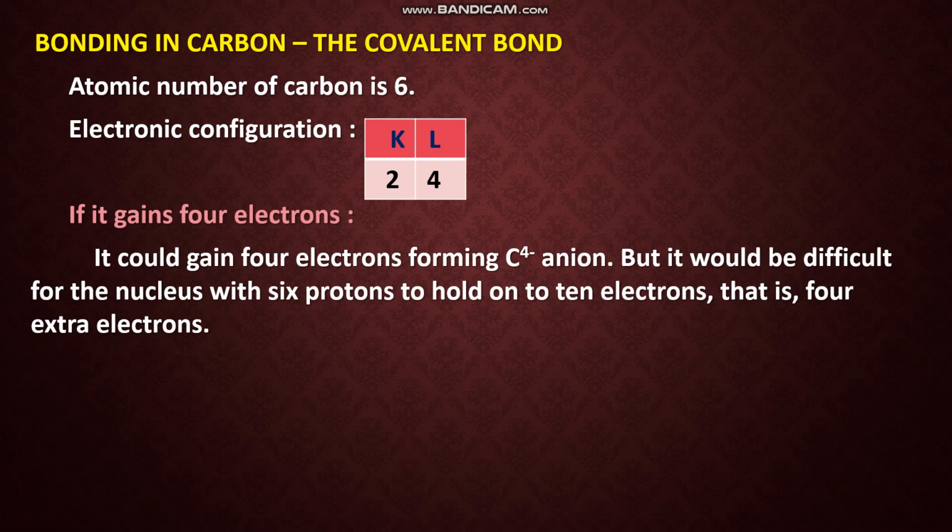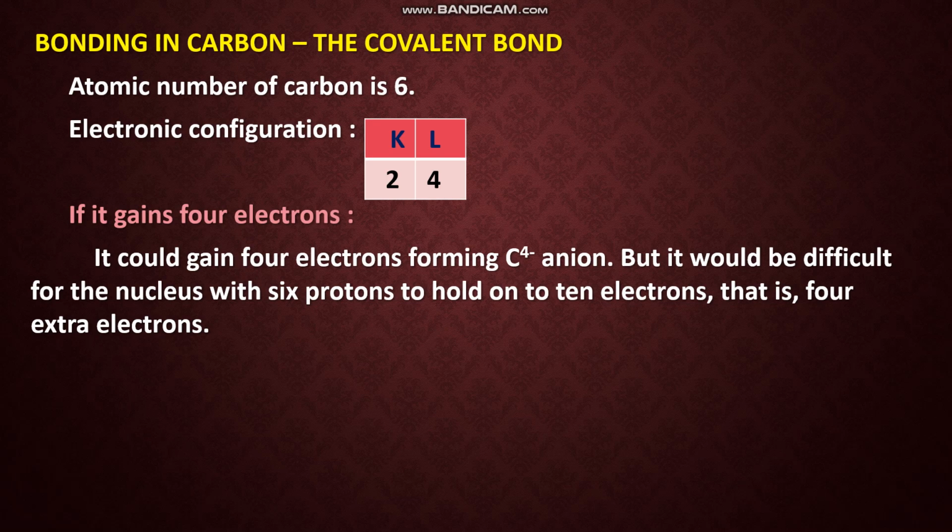So if carbon gains 4 electrons, what is the problem? It could gain 4 electrons forming a C4 minus anion. But it would be difficult for the nucleus with 6 protons to hold on to 10 electrons, that is 4 extra electrons. The nucleus has only 6 positive charge. So it is difficult for the nucleus to hold these 10 electrons. So it cannot gain 4 electrons.